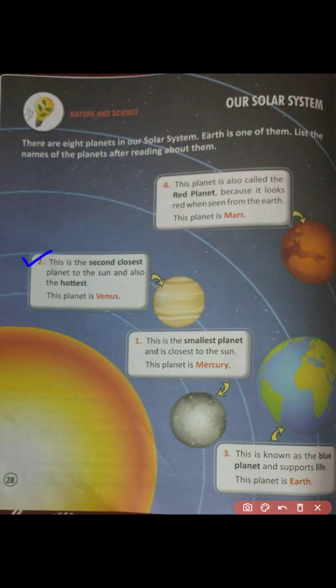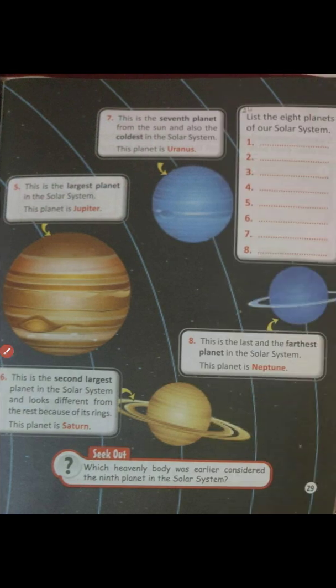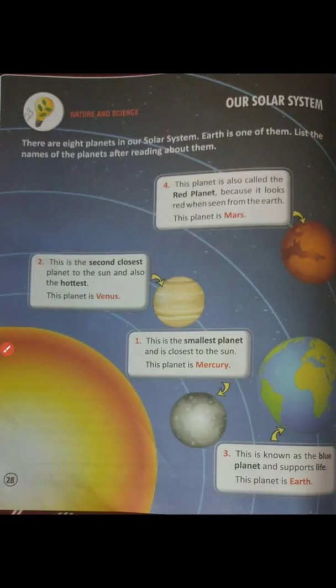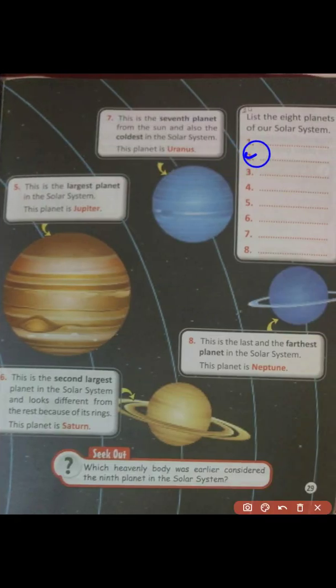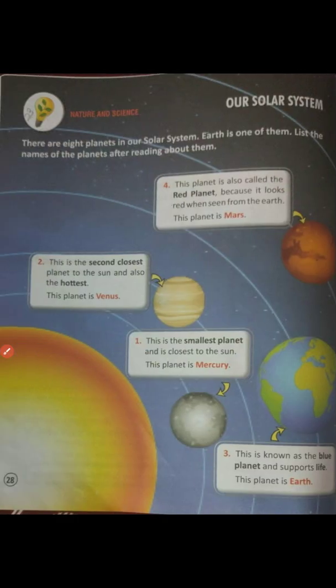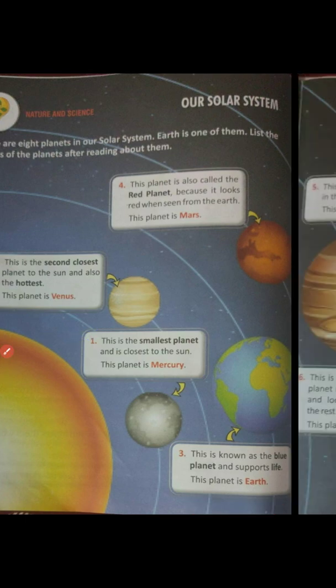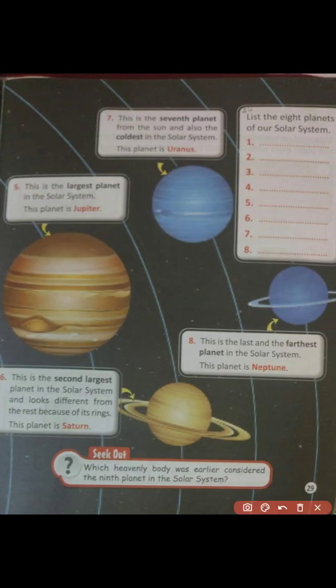This planet is Venus. So we will fill Venus in second order. Next, this is the smallest planet and is closest to the sun. This planet is Mercury and it is in first number. So we will fill Mercury in first number.